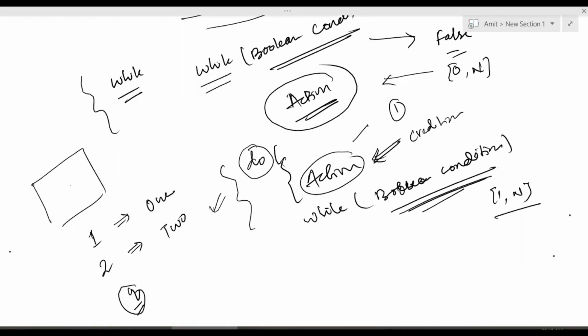But without the true or false of that condition, I need to at least validate the credential of the user. So I need to perform the action even if the other conditions are false. So whenever I want to perform action at least one time, even if the condition is false, I will be using do while loop.